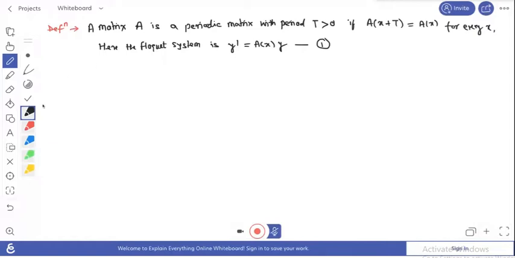This is named after the mathematician who discovered this system. Okay, so here if we take some example.